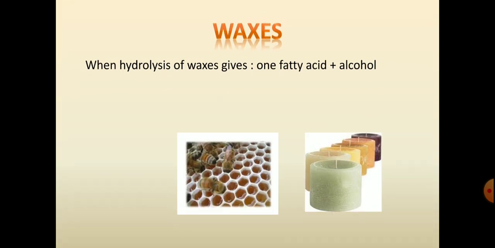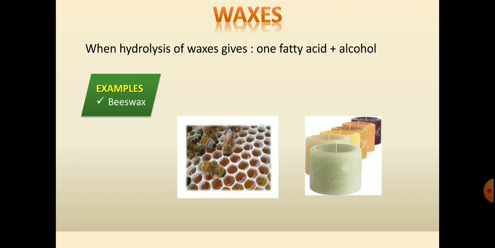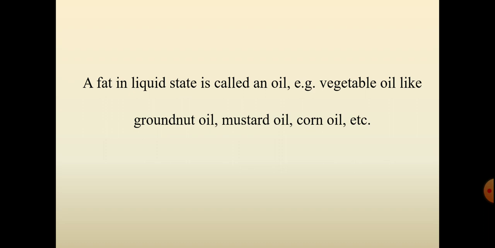Then waxes: hydrolysis of waxes gives one fatty acid and an alcohol. Here the alcohol is other than glycerol. The example is beeswax. A fat in liquid state is called an oil. Examples are vegetable oils like groundnut oil, mustard oil and corn oil.